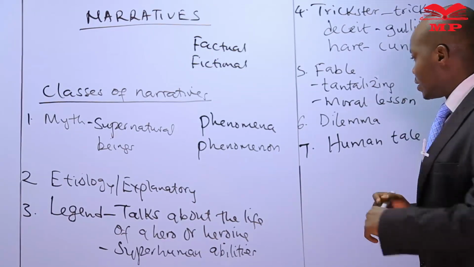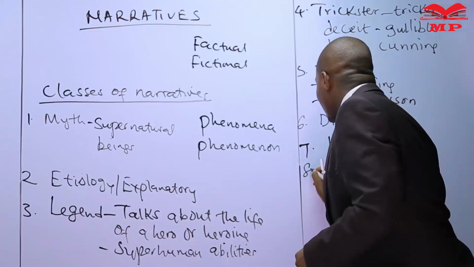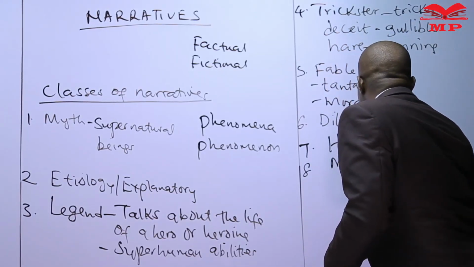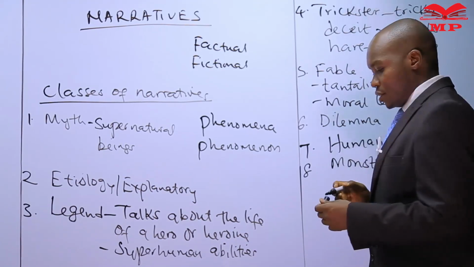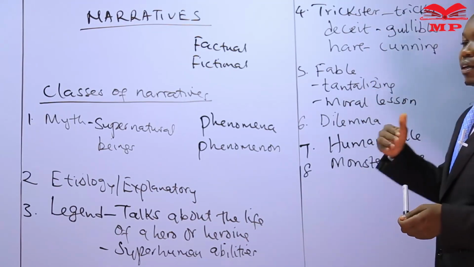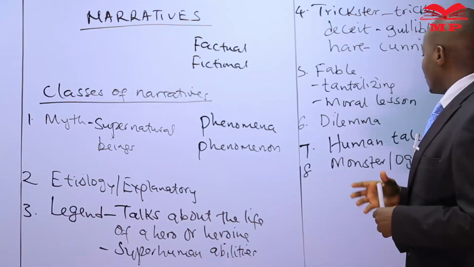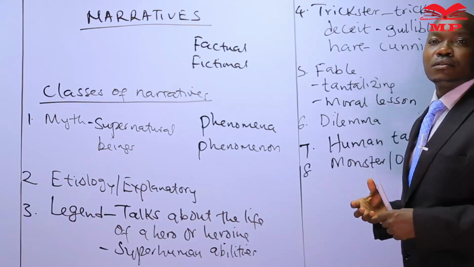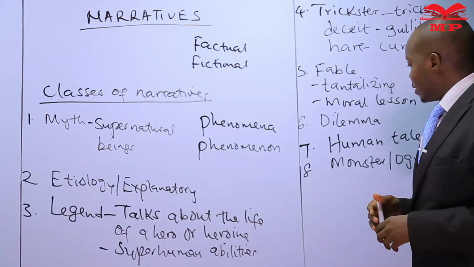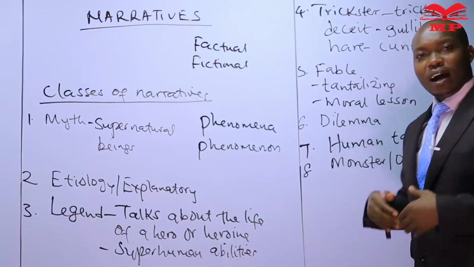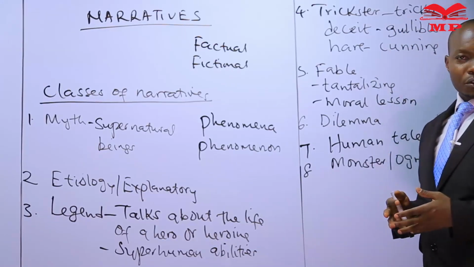Next, students, is what we call monster or ogre narrative. In the African myth, in the African stories, we have an ogre character. An ogre character is a character that is half human, half animal.